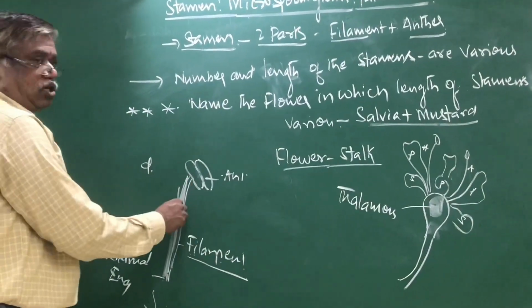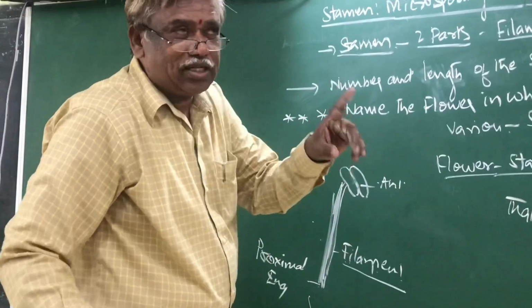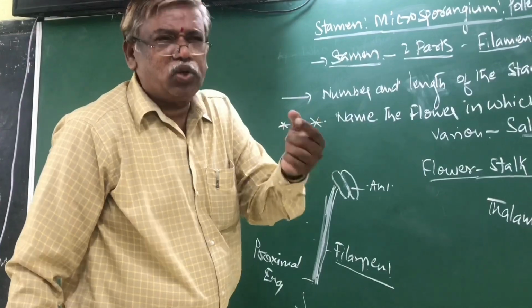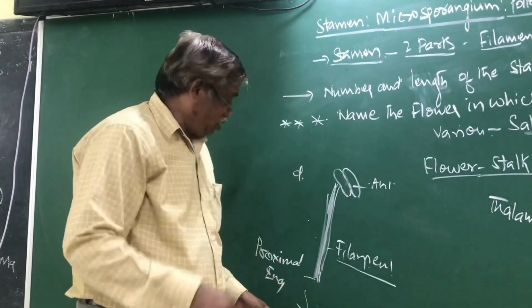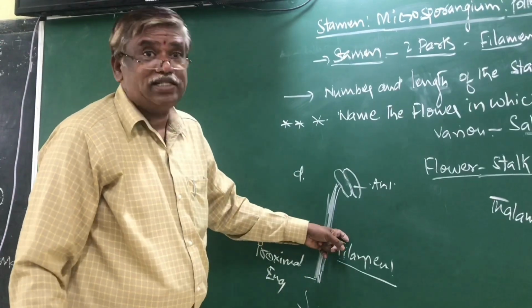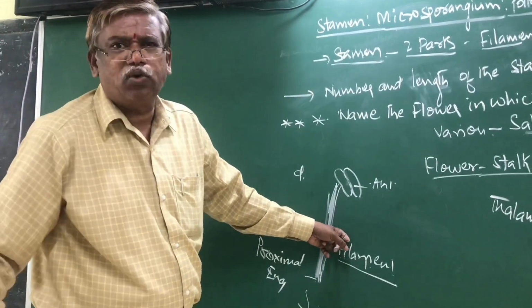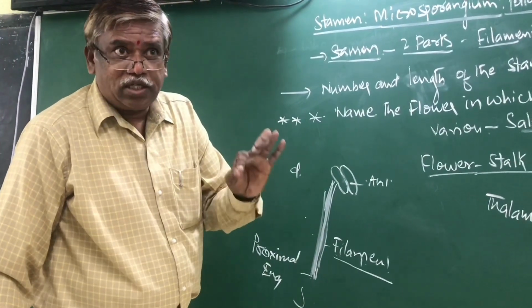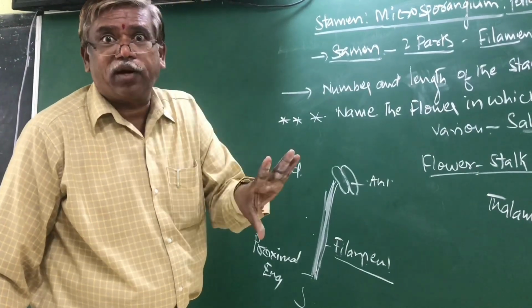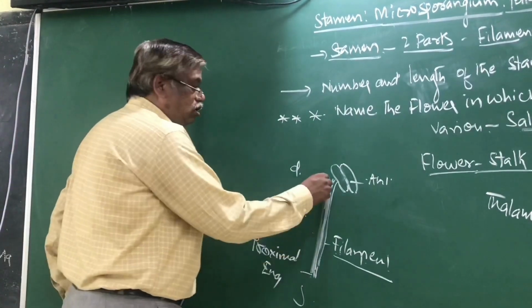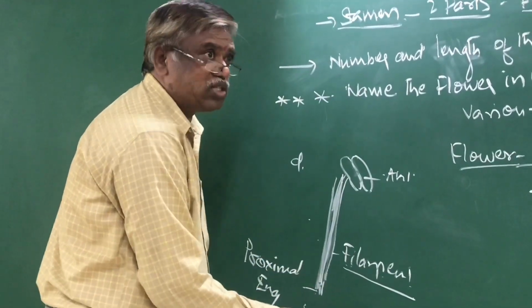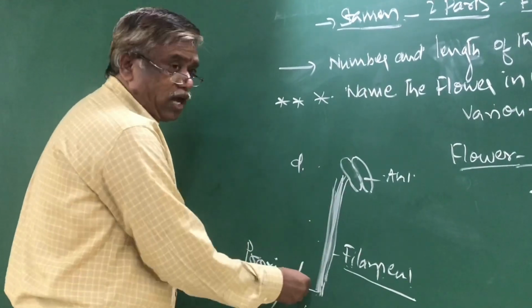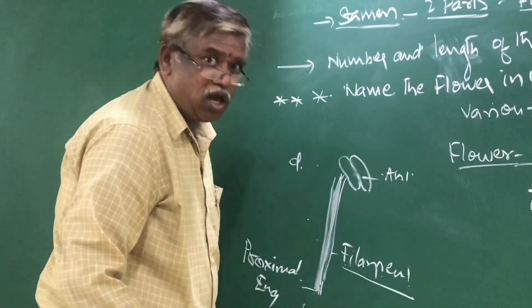I think 2 years back in NEET or CET, a simple, silly question was asked: the proximal part of the filament is attached to what, with four multiple options. But according to NEET and CET, every line, every sentence is important. Once again, the filament belongs to stamen. It has 2 ends, proximal end and distal end. The proximal end is attached to thalamus or petals.